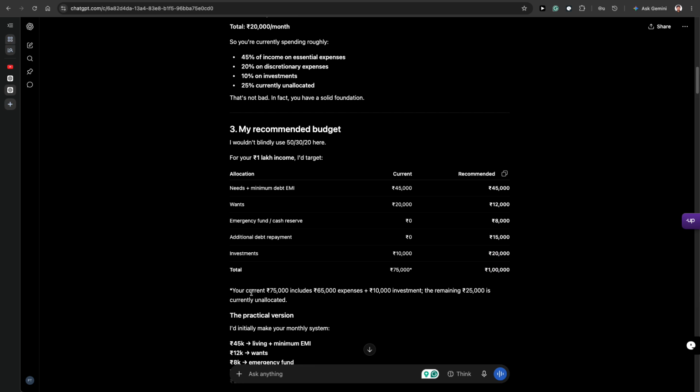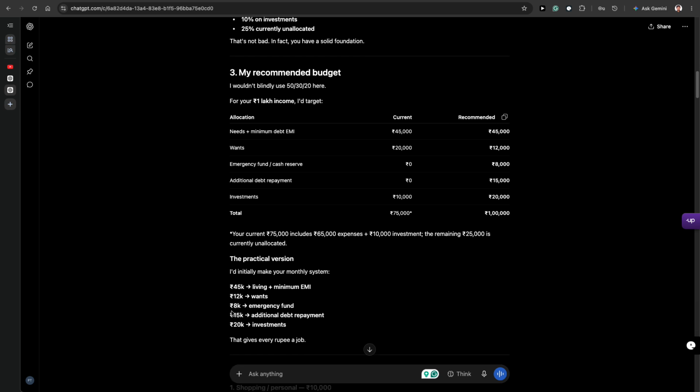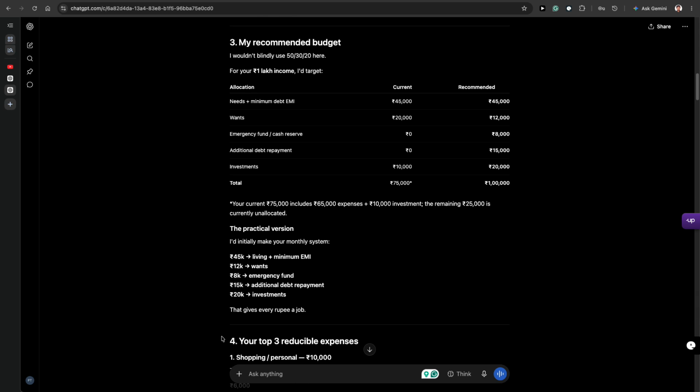Your current 75,000 includes 65,000 expense plus 10,000 investment. The remaining 25,000 is currently unallocated. The practical version: 45k for living plus minimum EMI, 12k for wants, 8k for emergency fund, 15k for additional debt, and 20k for investment. So this gives every rupee a job.